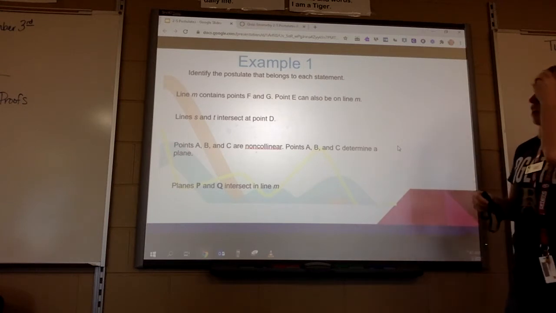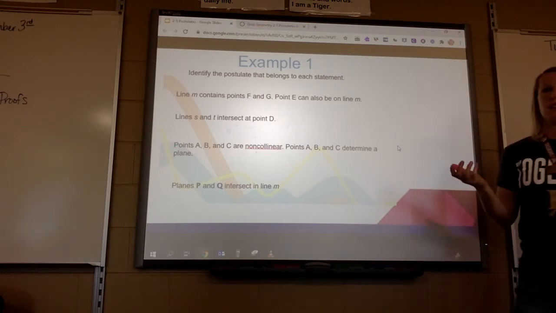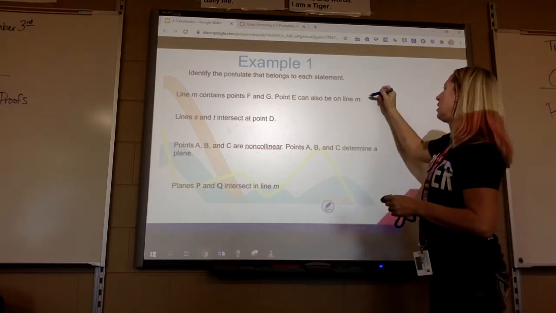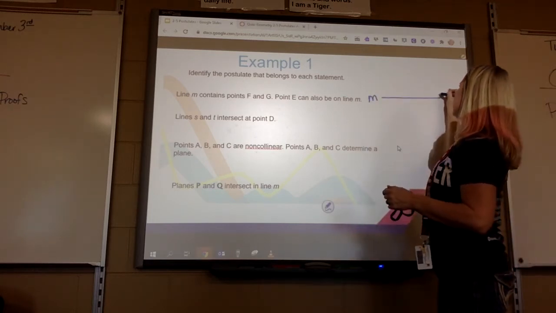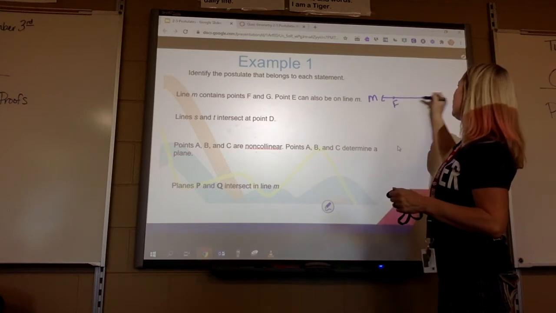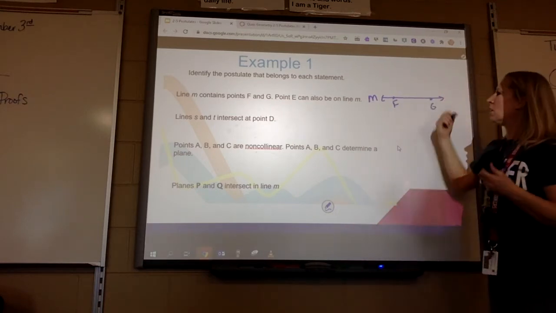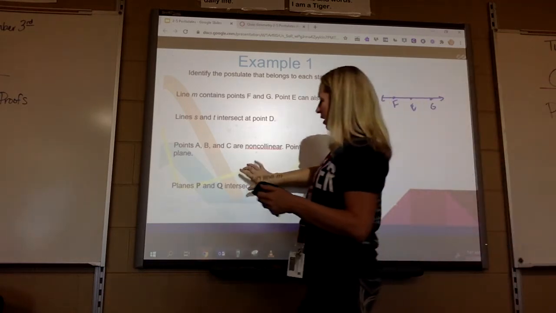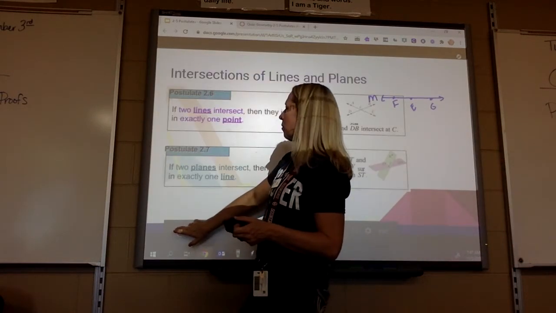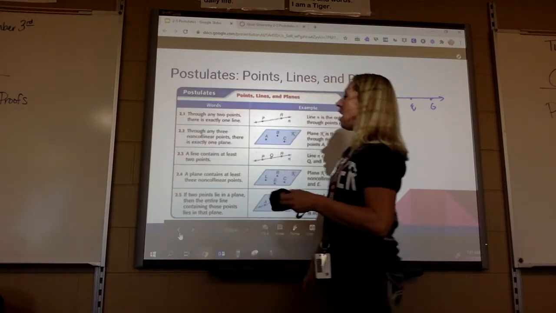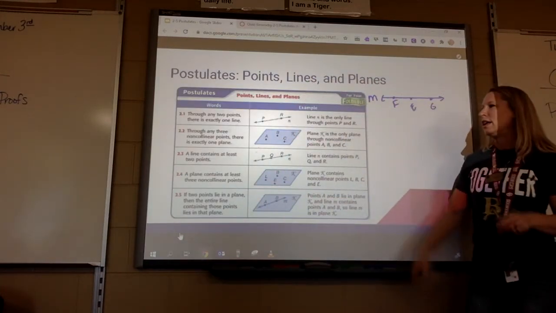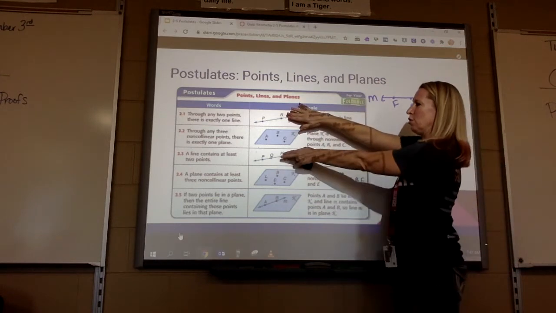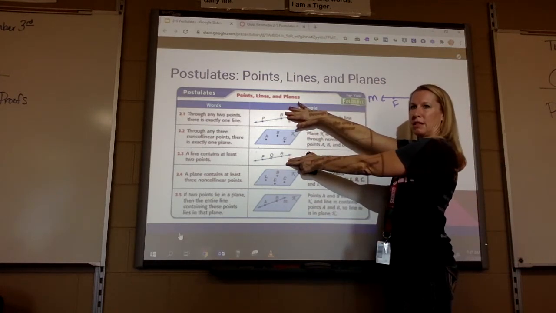Okay, so in these you have to identify the postulate that belongs to each statement. So this is where it gets tricky. So it says line M contains points F and G, but also point E could be on that line. So this is the one that I want you to use, which you'll have multiple choice. You get to choose. So you're looking at lines and points. So the only ones with lines and points are 2.1 and 2.3. Does that make sense?